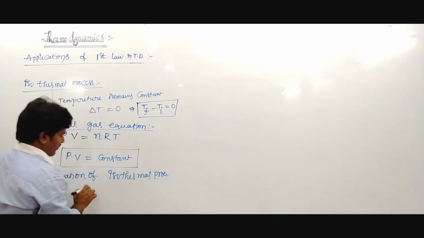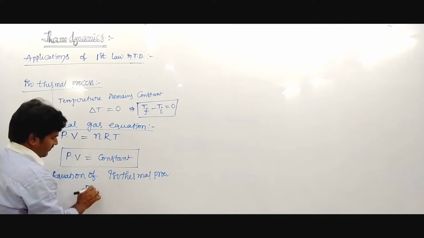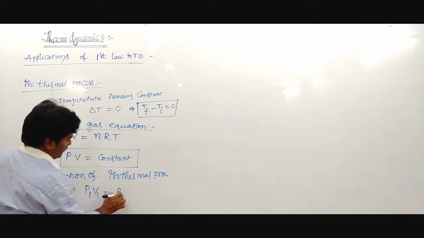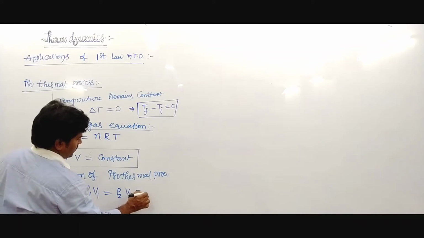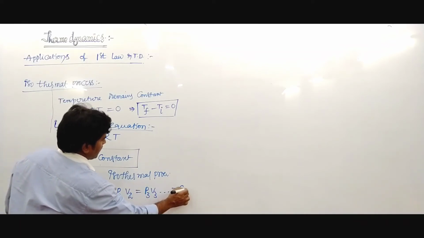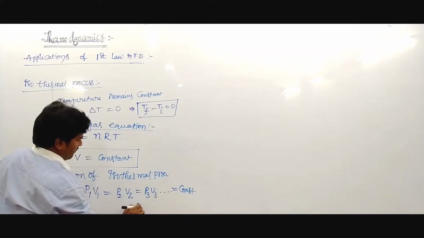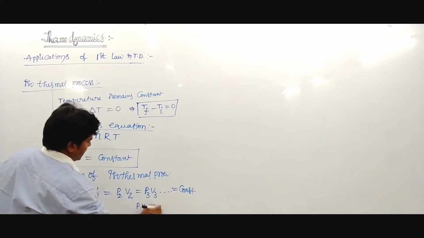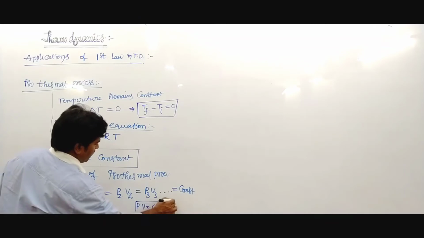In the isothermal process, the equation is P1 V1 equals P2 V2 equals P3 V3 and so on. This value remains constant, that means P into V equals constant. This is the equation of the isothermal process.